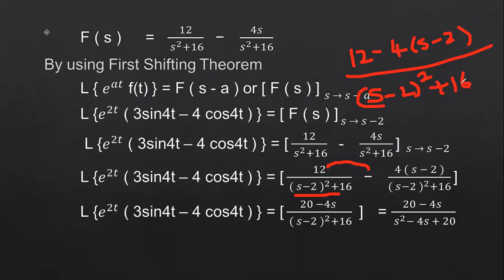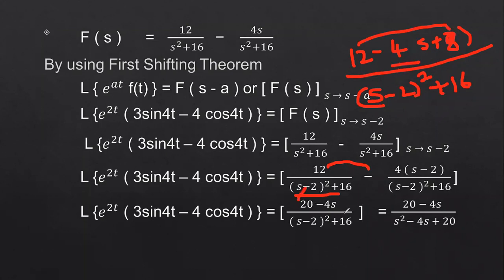Okay, (s minus 2) whole squared plus 16. So if you simplify this numerator, what will you get? Minus 4 into (s minus 2). That is, minus 4s plus 8. So minus 4s plus 12 plus 8 is nothing but 20. So we got the value here as 20.